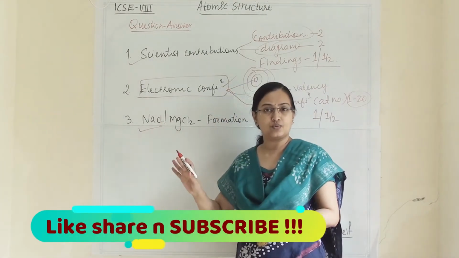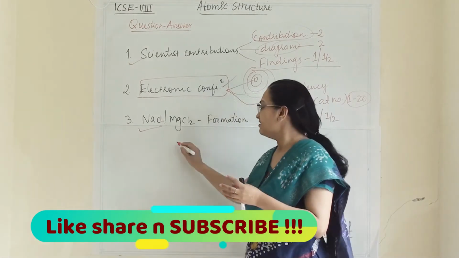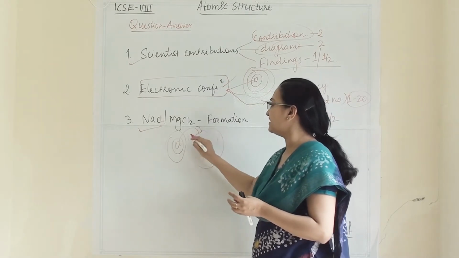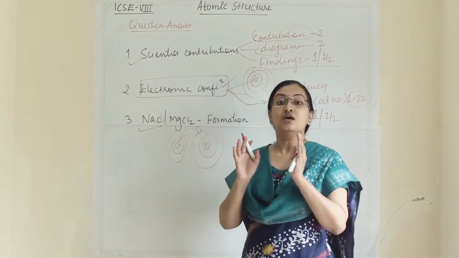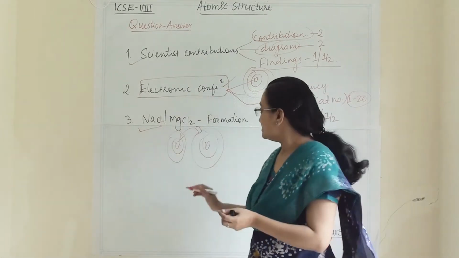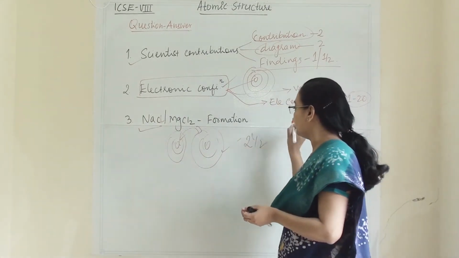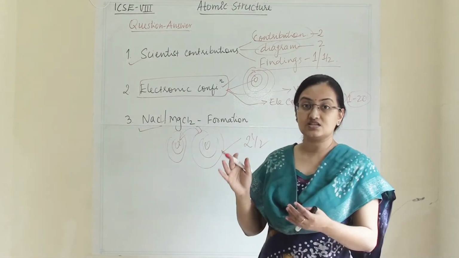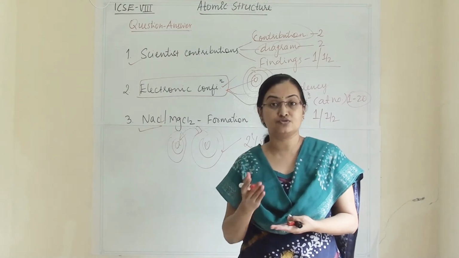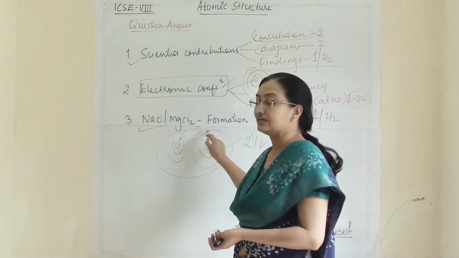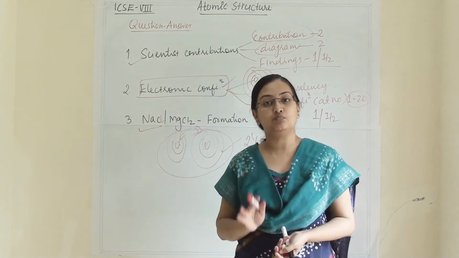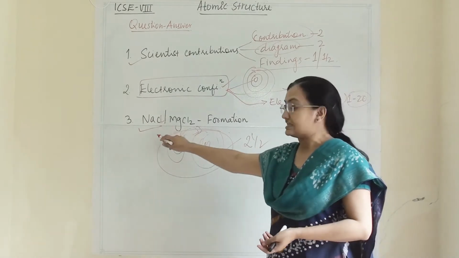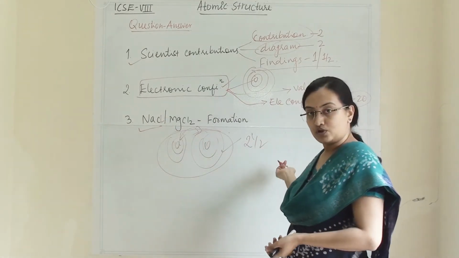These 2 are electrovalent bonds and you have to explain with their orbital diagrams how they transfer electrons and how they make a bond. So these questions are likely to come for 2.5 marks or 2 marks. They will just ask you for a brief explanation or diagrammatic representation of the electrovalent bond. This can also come in a fill in the blank, that NaCl is an electrovalent bond.